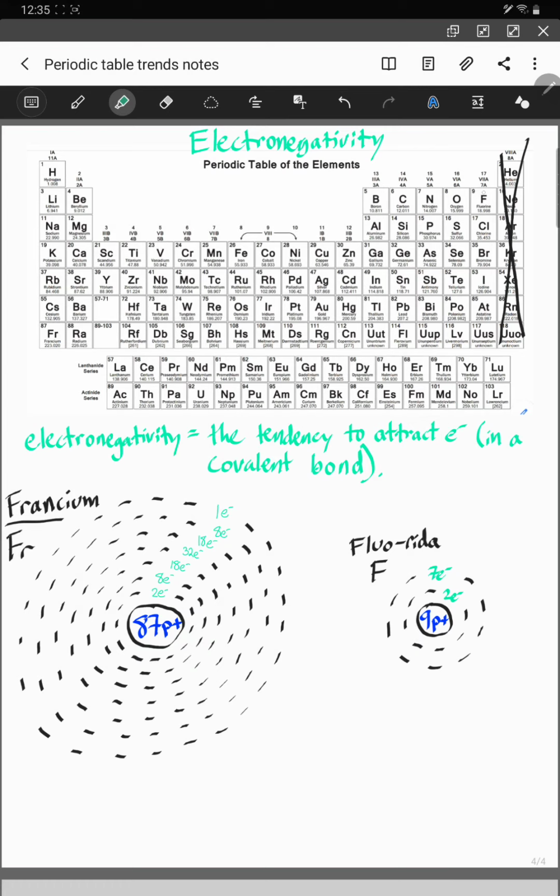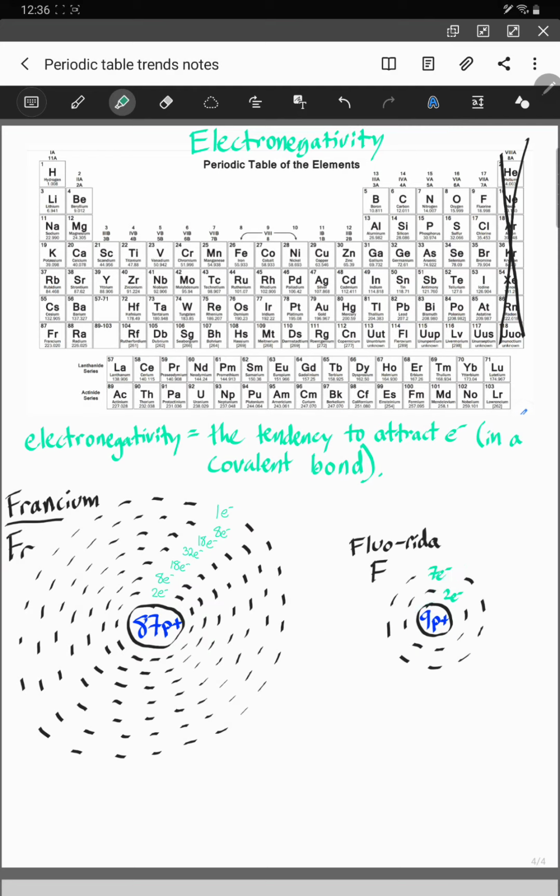Whereas fluorine over here, he is doing everything he can. You've got a great seat. You're only in the second row. And so less interference. There's only 2 people in front of you. So there's a strong attraction to the nucleus. And also, they only need 1 more person in order to fill up the concert venue and be sold out. They're giving you a free ticket, free drinks, and free food. You better bet that there's going to be a high attraction for electrons to join and go to the Florida concert.